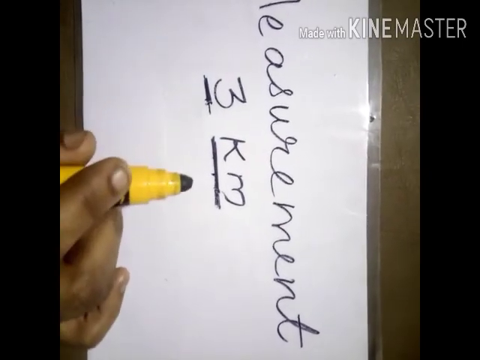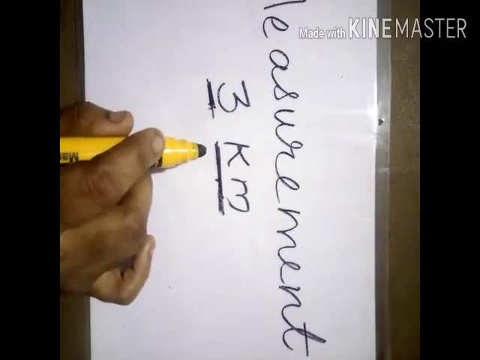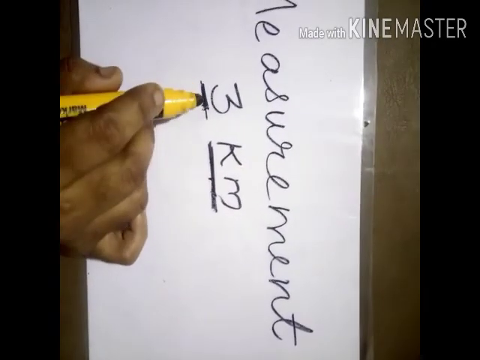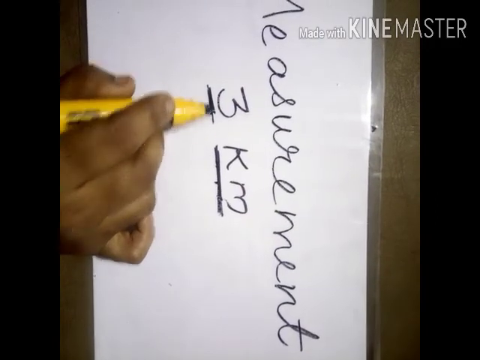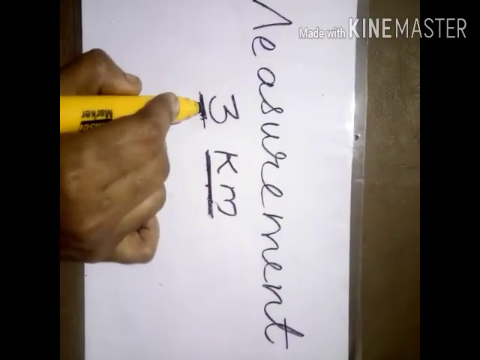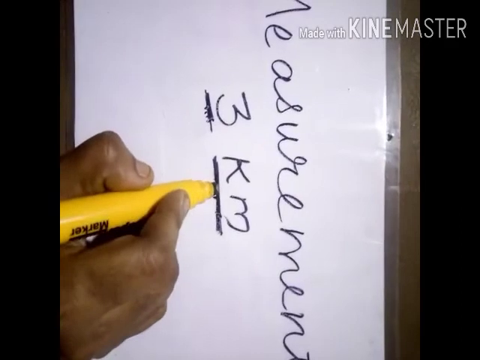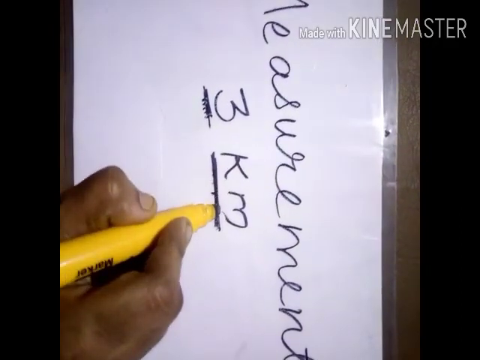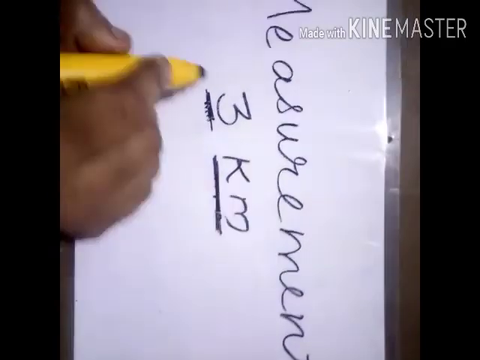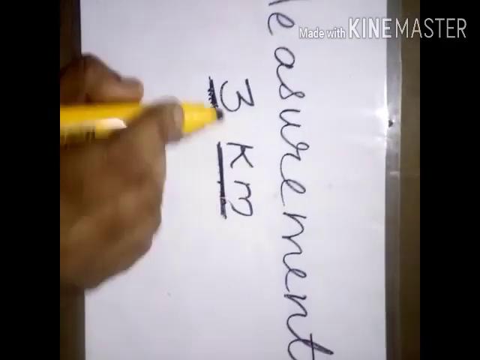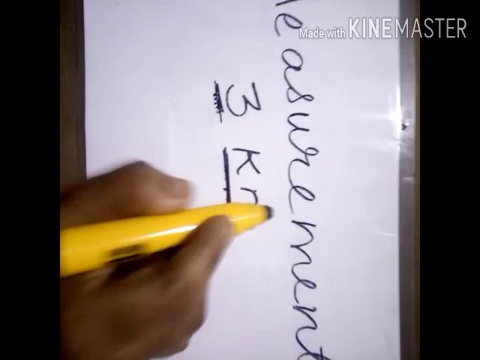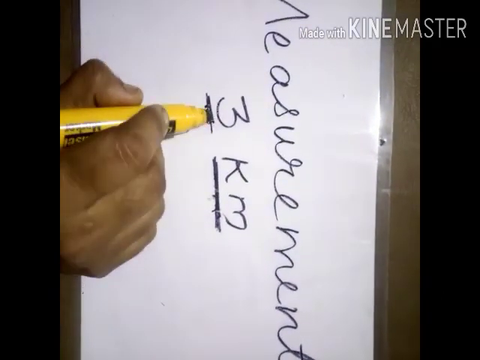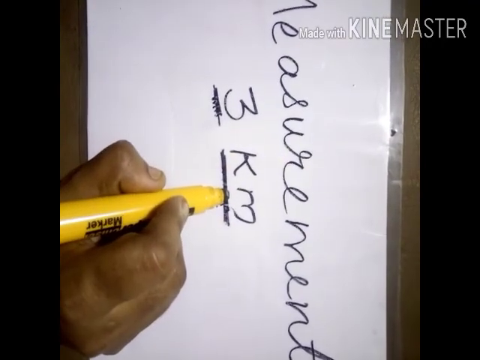So this is the measurement. Measurement means a comparison of an unknown quantity to a known quantity. This is an unknown quantity and this kilometer is a known one. It is a comparison between these two quantities.